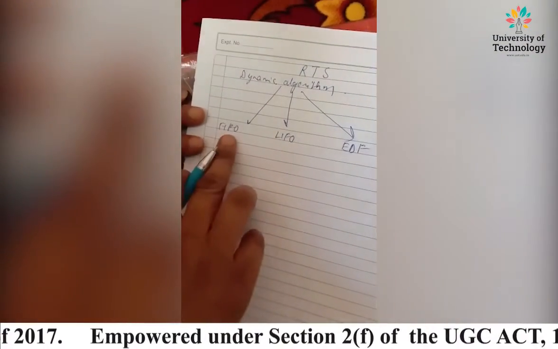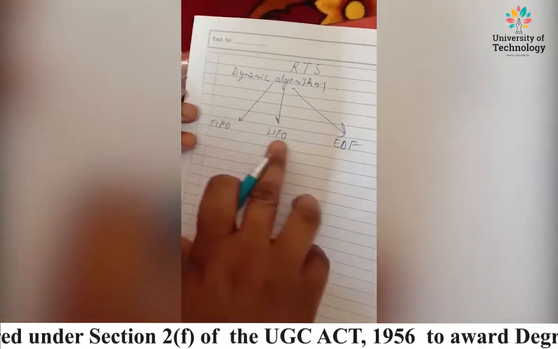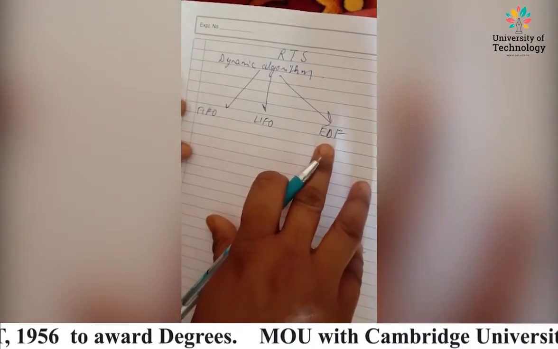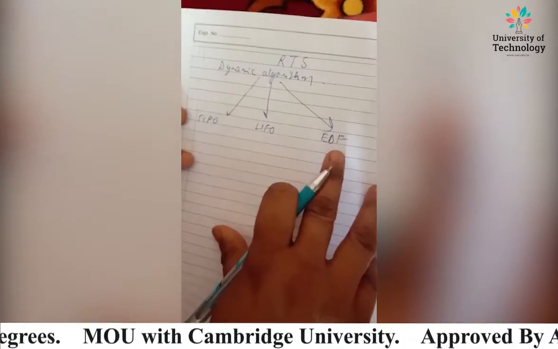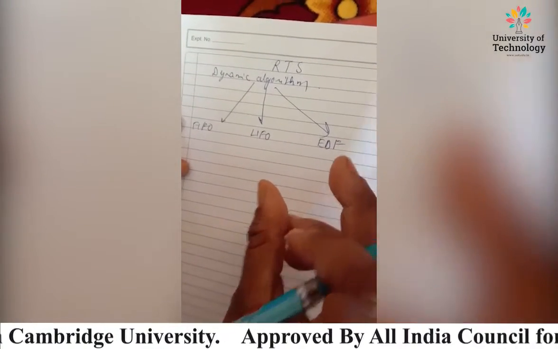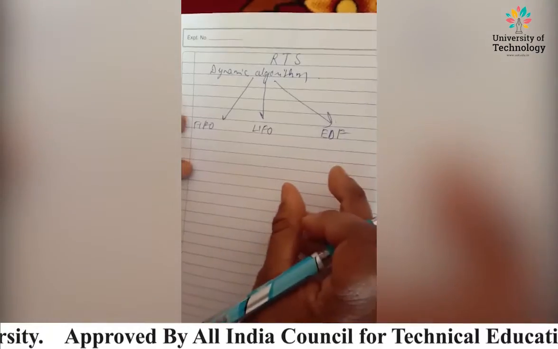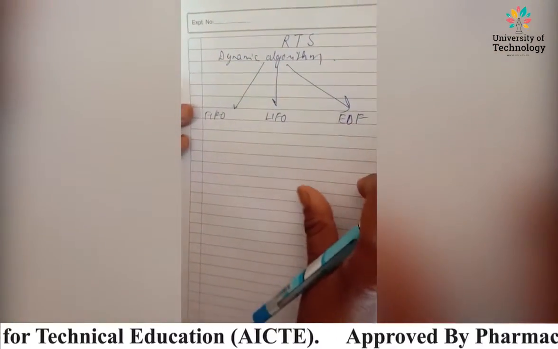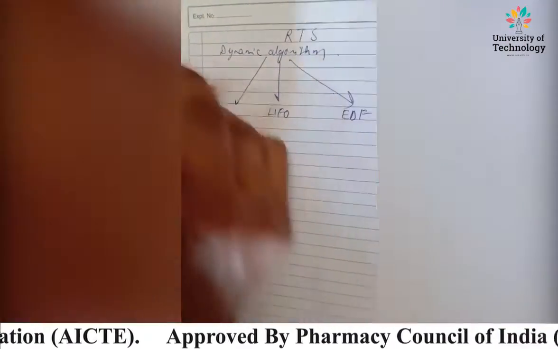Now what is FIFO? First in first out. What is LIFO? Last in first out. And what is EDF? That is earliest deadline first. It means the shortest deadline will be given preference as compared to a deadline which is longer. So that's what EDF is all about. This is the full form, right? So you can write it down.